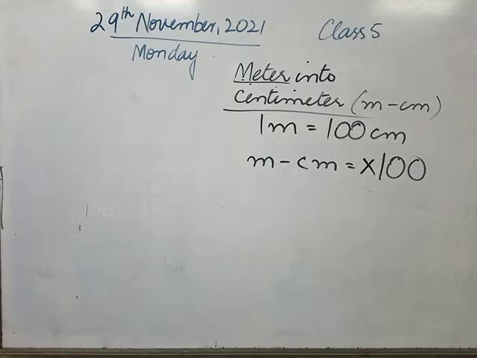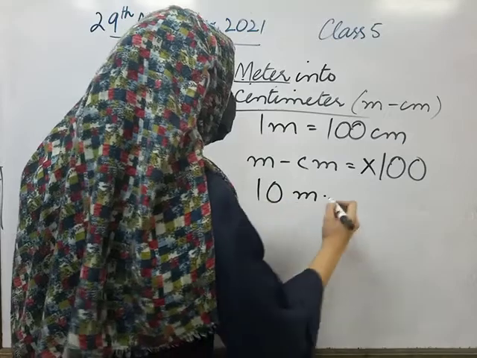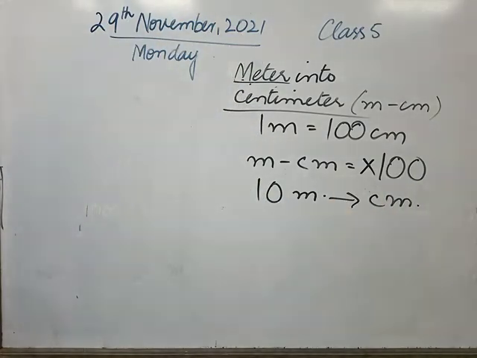Now let's take one example of it. I have 10 meter and I want to go into centimeter. What would I do? Very good. I will simply multiply by 100 to change into centimeter. Fine?